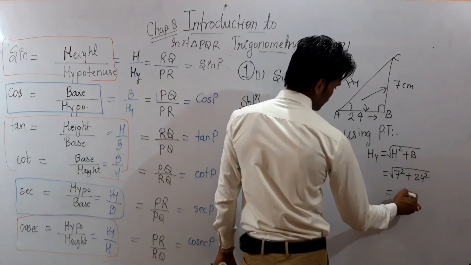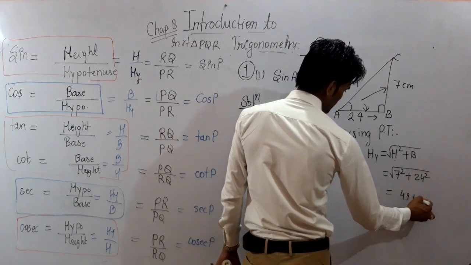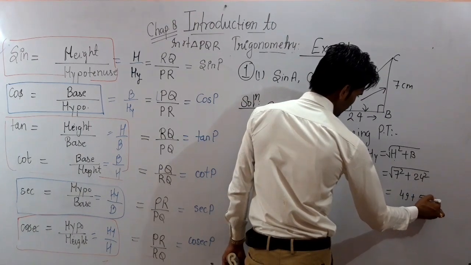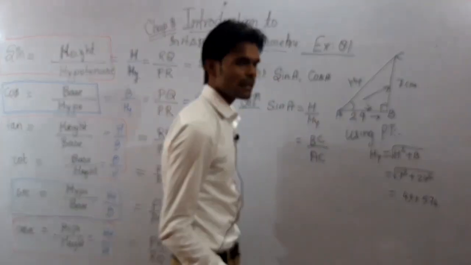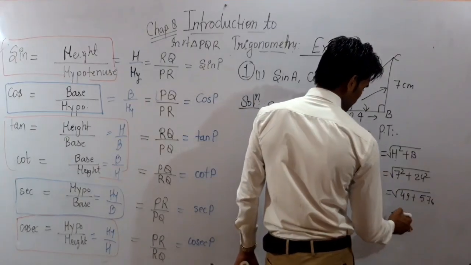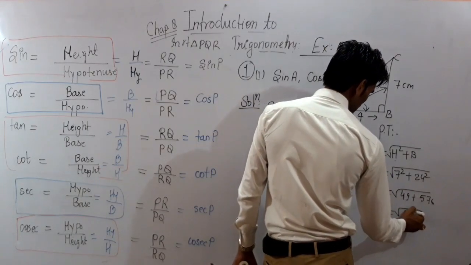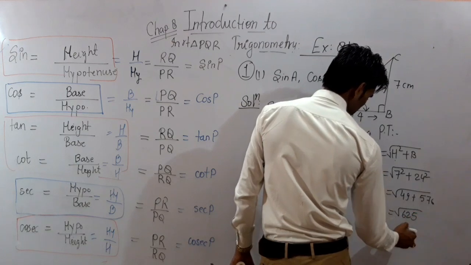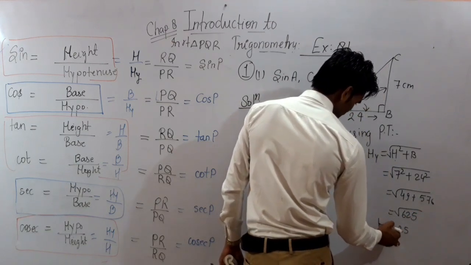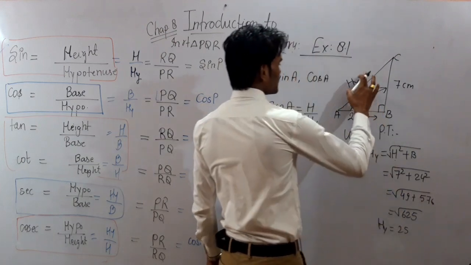So it will be 49 plus 576, because 24 square becomes 576. So it is equal to under root of 625, which is 25. That is the hypotenuse, AC.